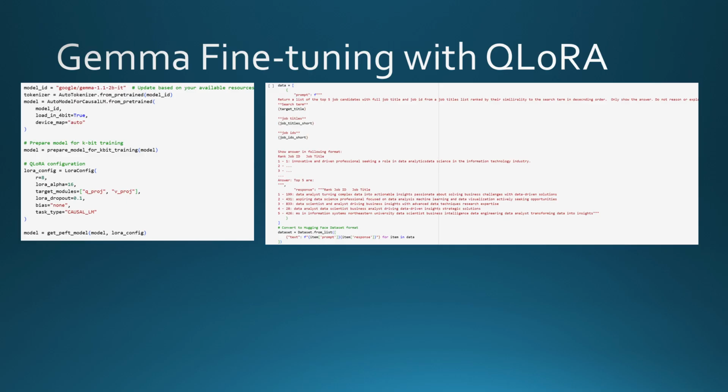Next, we'll fine-tune the model to produce a cleaner and more consistent result. QLoRA is a fine-tuning technique that reduces memory usage by combining quantization, which compresses model weights to lower precision, with low-rank adaptation, or LoRA. This introduces small trainable matrices, enabling efficient fine-tuning of LLMs on less powerful hardware while maintaining